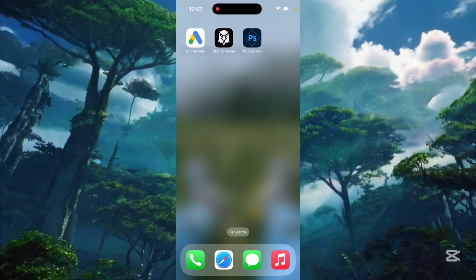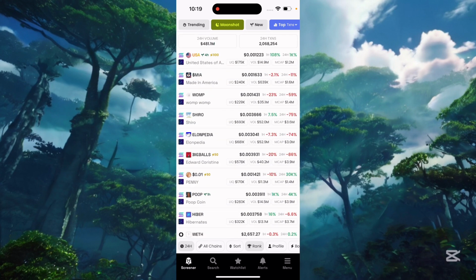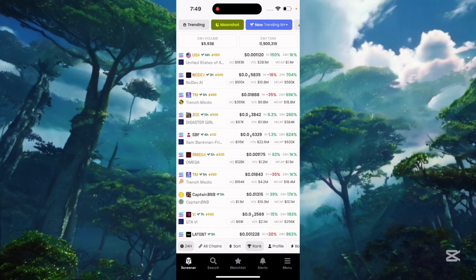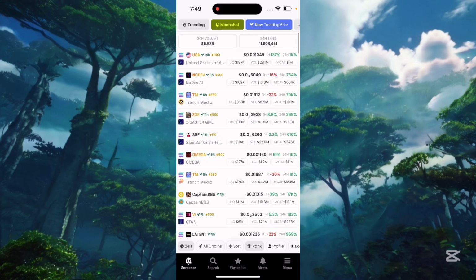Here in Dexscreener, you can see different coins. You can also find all the new meme coins by simply clicking on this new option here. Here you can see all the meme coins that have been created. Now I will show you all about these meme coins.